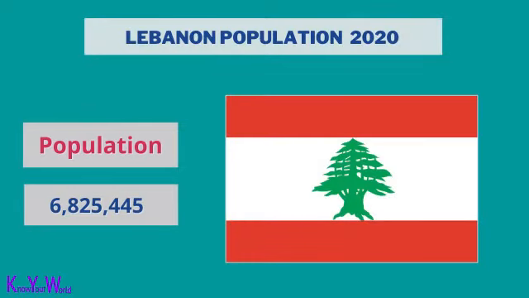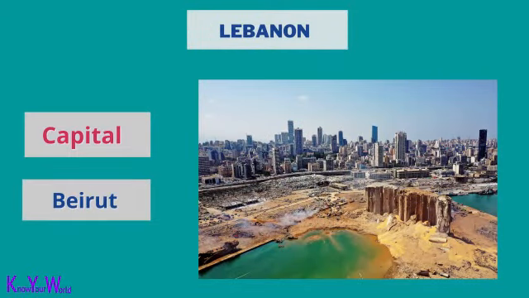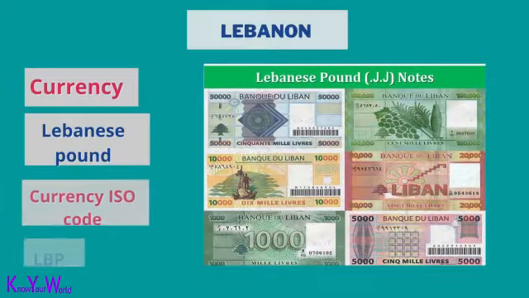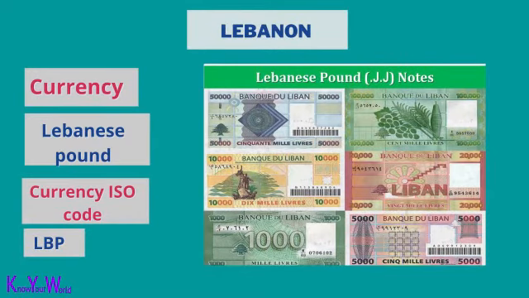Lebanon's population is 6,825,445. The capital of Lebanon is Beirut. The currency of Lebanon is the Lebanese pound. The ISO currency code is LBP.